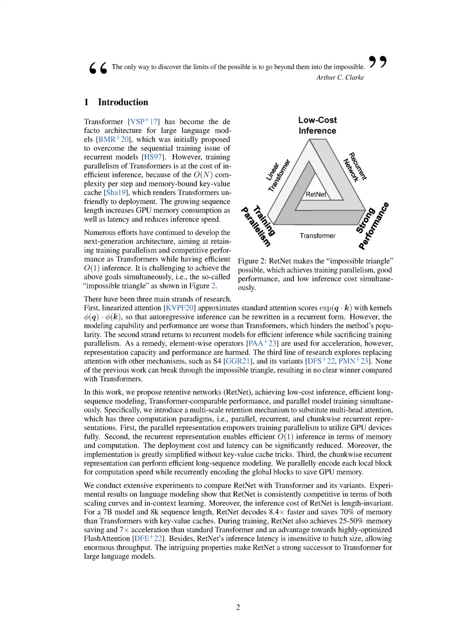Furthermore, the inference cost of RetNet doesn't change with sequence length. For a model with 7 billion parameters and a sequence length of 8,000, RetNet decodes over 8 times faster and uses 70% less memory than transformers with key-value caches. During training, RetNet also saves 25 to 50% memory and accelerates the process by 7 times compared to the standard transformer model. Moreover, RetNet's inference latency isn't affected by batch size, allowing for high throughput. These promising properties make RetNet a strong contender to succeed the transformer model for large language models.